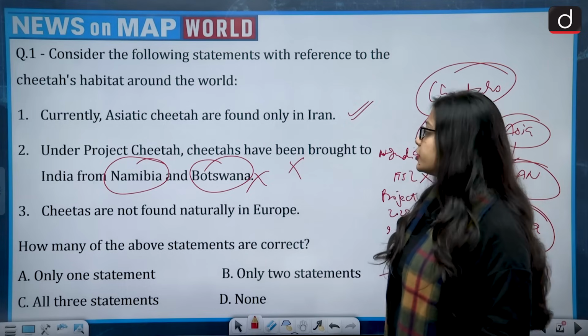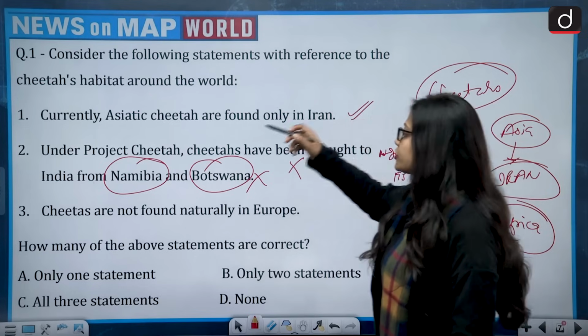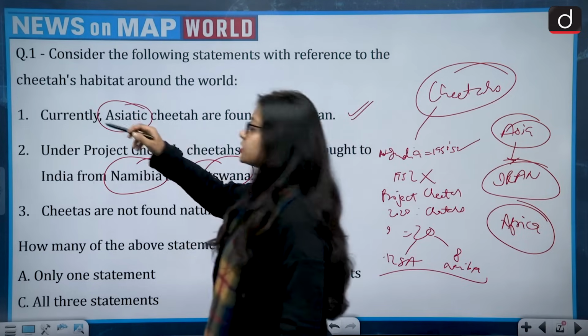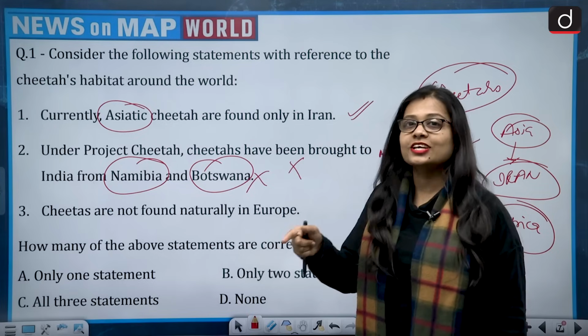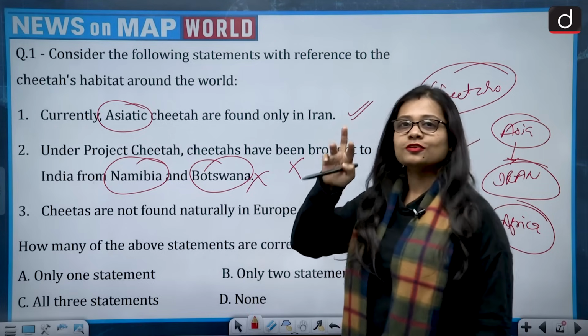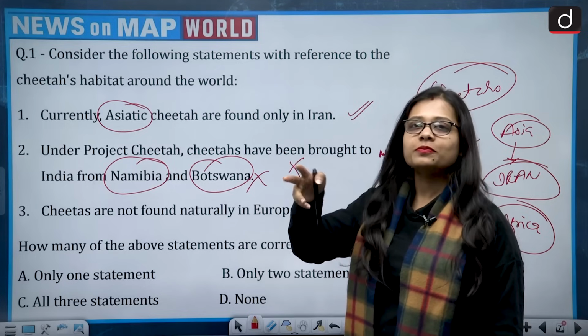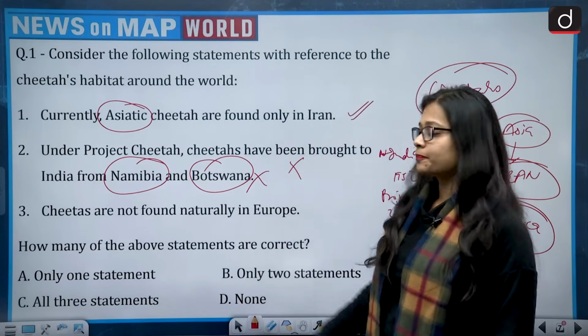Now we need to see into this. So first is correct because it is talking about Asiatic cheetah. The cheetahs that we have in India currently are not Asiatic, they are African. These are the word plays that we have to be very careful with.